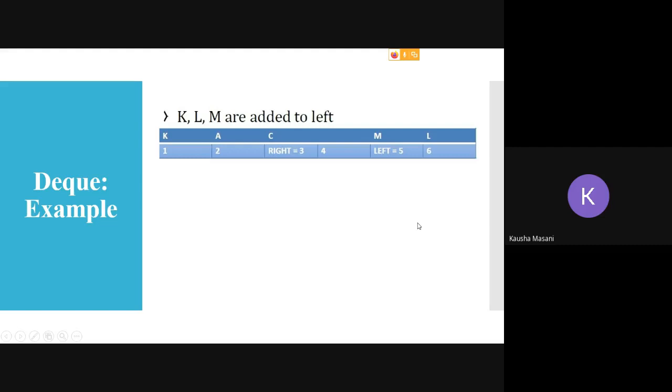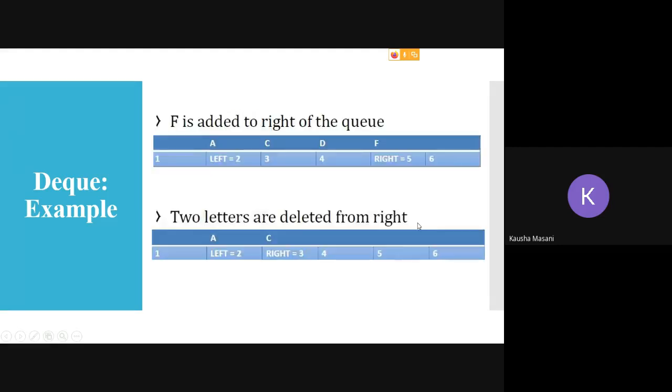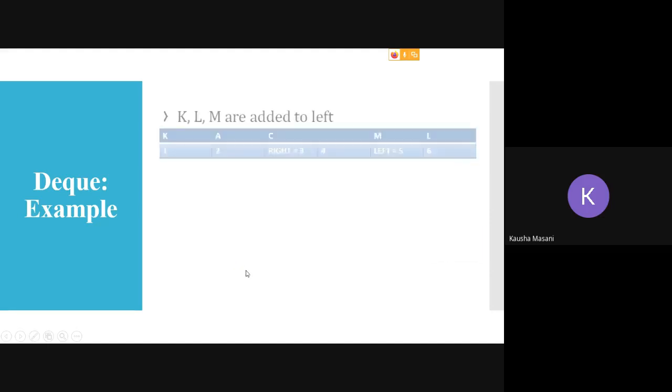I am going to add K, L and M on my left end. Okay, so my left was pointing at 2. Here, if you can see in this bar here, from left hand side, I want to add the elements. Okay, so left is at 2. So when I'm going to add from left end, I'm going to check that there is space present or not on my left end. So there is one space present. Okay, so left moved to 1, K is added.